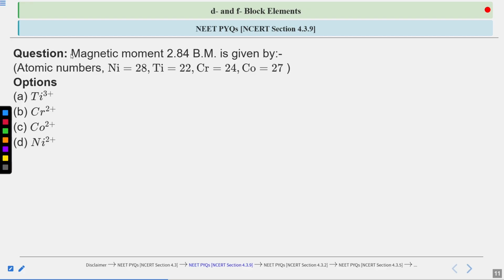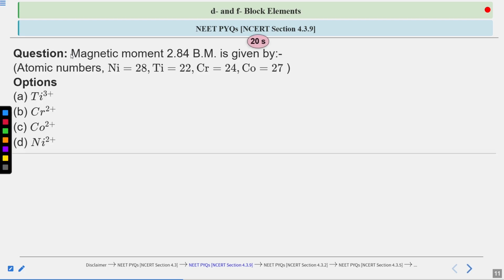You have to tell which element is going to give this value of magnetic moment. The atomic numbers for nickel, titanium, chromium and cobalt are given as 28, 22, 24 and 27 respectively. So the options include titanium 3 positive, chromium 2 positive, cobalt 2 positive or nickel 2 positive.